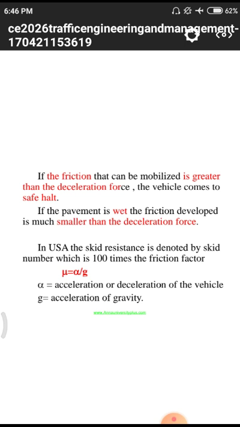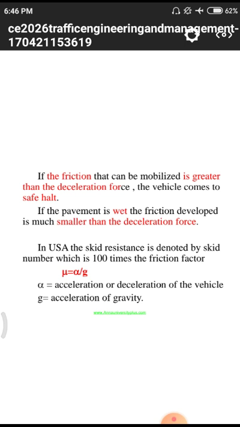If it goes beyond that speed, the driver has no control over the vehicle. Why? Because it is out of motion control.